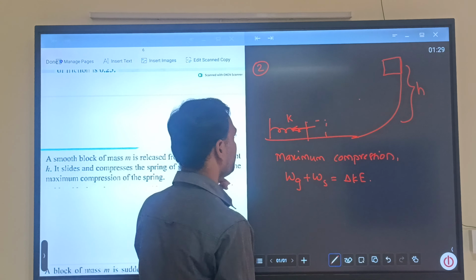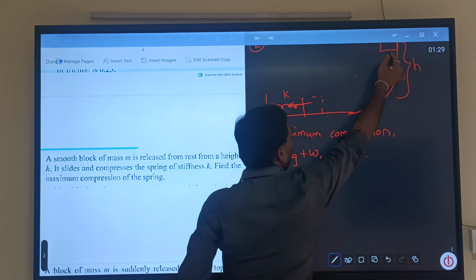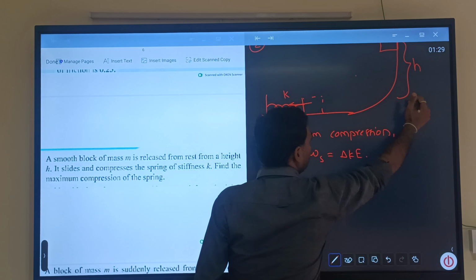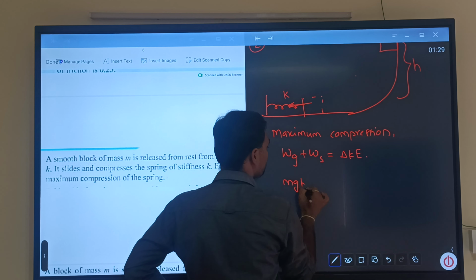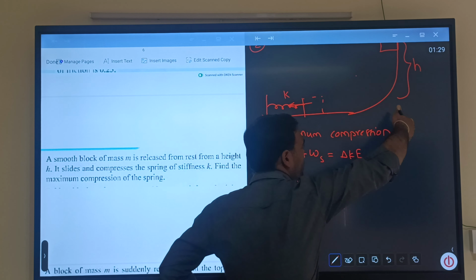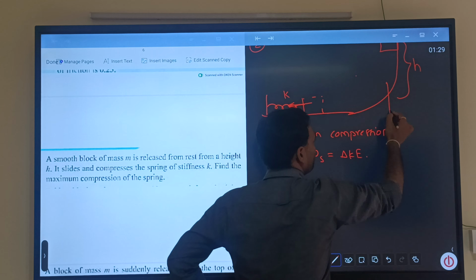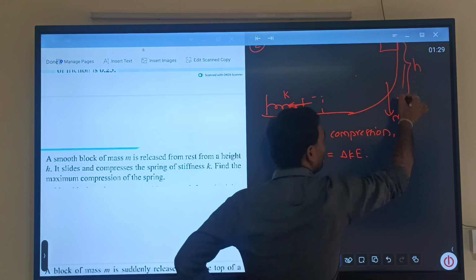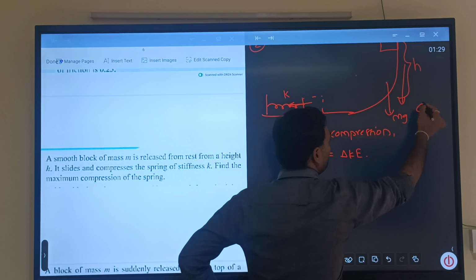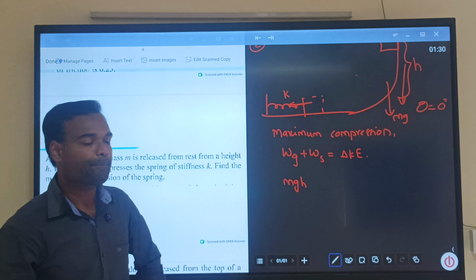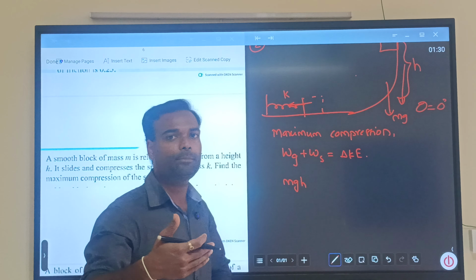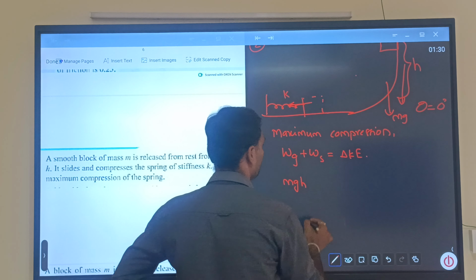Work done by gravity is, see, from height h it is coming to the horizontal surface, so mgh. Displacement is in the downward direction, mg is also in the downward direction, so theta is equal to 0 degrees. Obviously, I can write directly mgh. Actually it is mgh cos 0, but I am not writing cos 0 because we are already familiar with it.